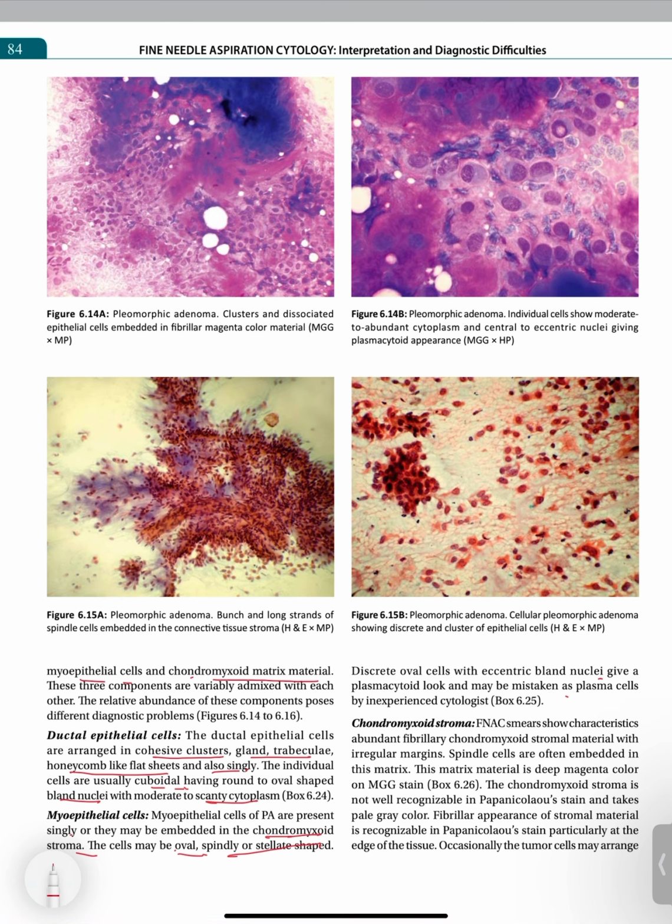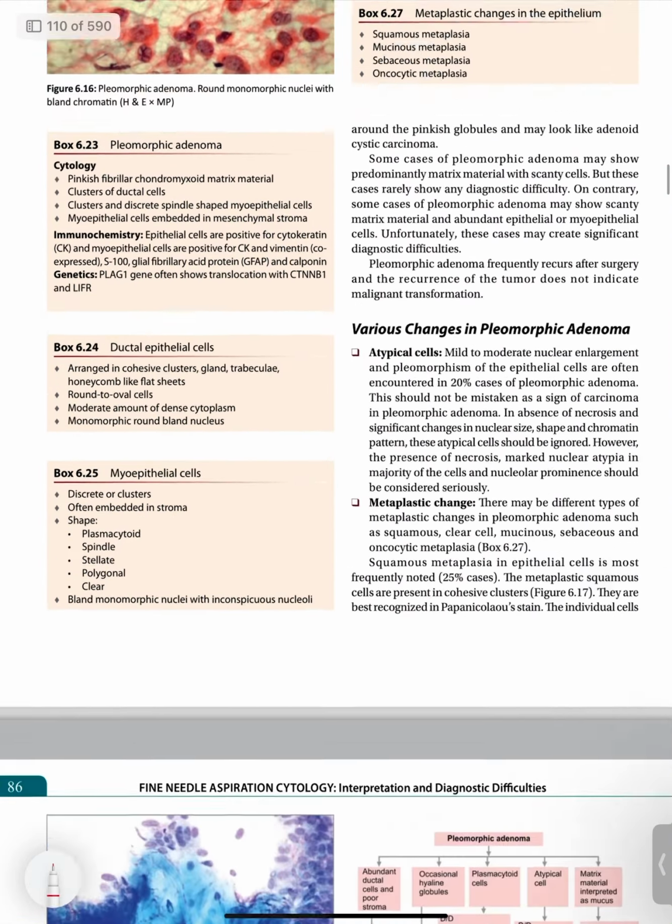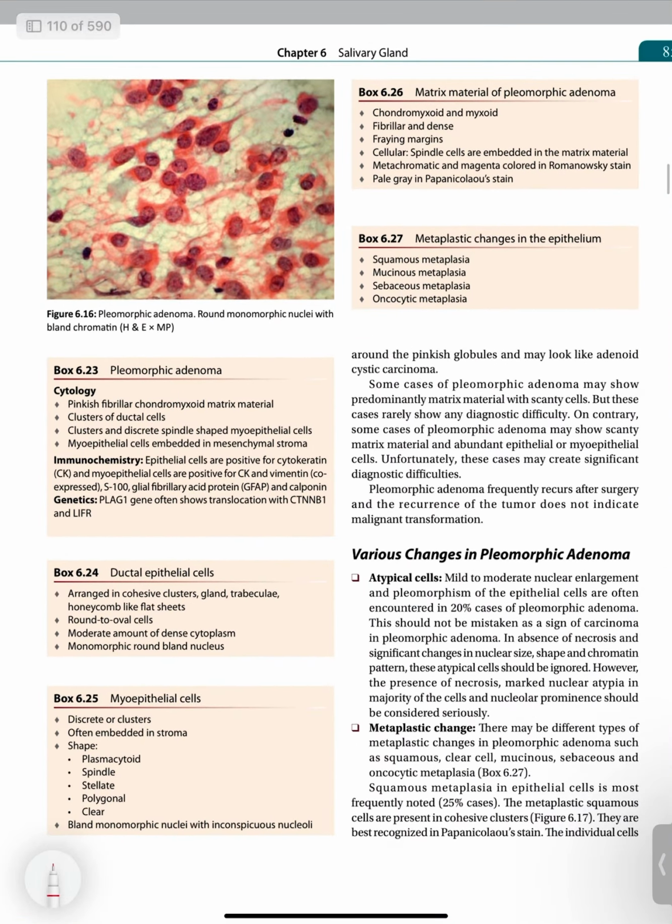So the FNAC smear shows characteristic abundant fibrillary chondromyxoid stromal material with irregular margins. Spindle cells are often embedded in the matrix. The matrix material is deep magenta color on MGG stain. The chondromyxoid stroma is not well recognizable in pap stain and takes pale gray color. The fibrillar appearance of stromal material is recognizable in pap, particularly at the edge of the tissue. Occasionally, the tumor cells may arrange around the pinkish globules and may look like adenoid cystic carcinoma.